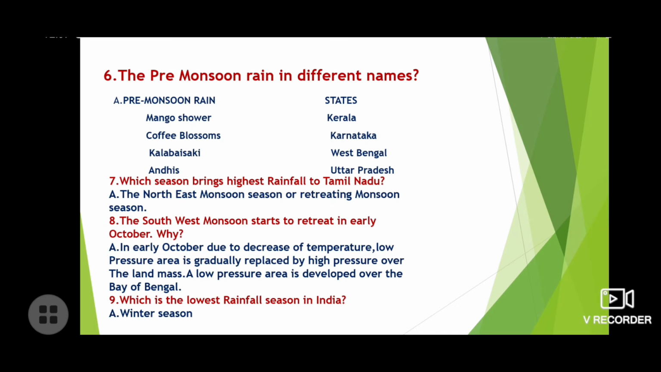Now move on to the question number 9. Which is the lowest rainfall season in India? Your answer is winter season.